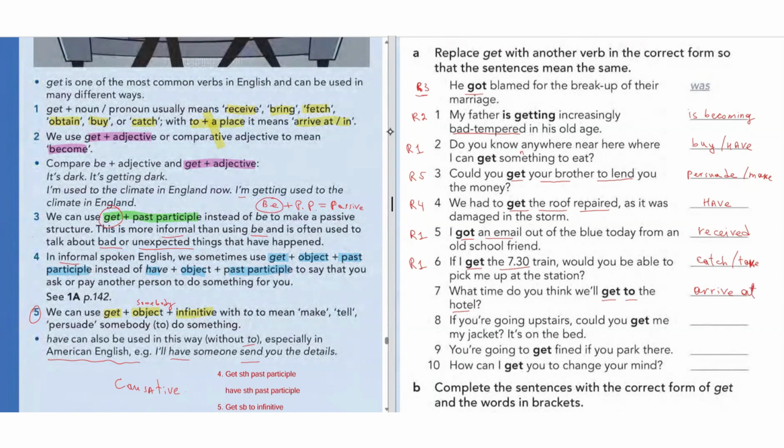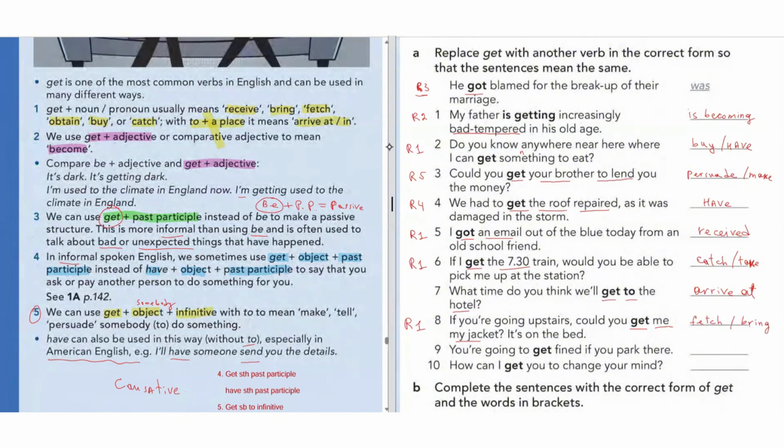Number 8, if you are going upstairs, could you get me my jacket? So get, this is the object, and then something. So that will be fetch or bring. This is also rule number 1, like bring or fetch. So get me something, fetch or bring.